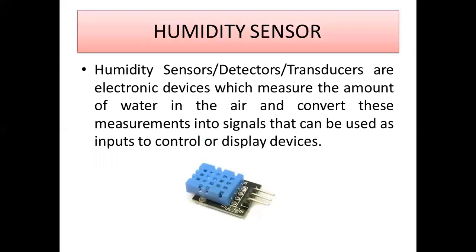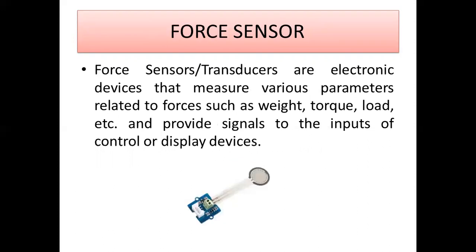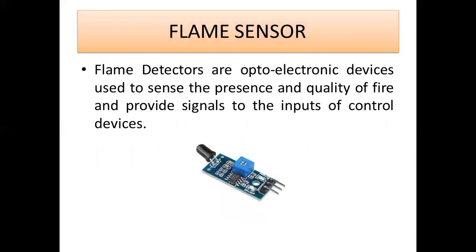And then humidity sensor. It is very useful. Humidity and soil moisture sensors are widely used in irrigation systems. So the humidity sensor is used to measure the amount of water in the air, and that information can be sent to the microcontroller for processing. And this is a gas and chemical sensor. It is also used to sense the presence of gas in the atmosphere. And then force sensor. It can measure the weight of a particular object or the load of a particular object, and the sensed value can be given as input to the microcontroller. This is a flame sensor. It can detect the fire or smoke present in the environment. That information can be sent to the microcontroller for further processing.